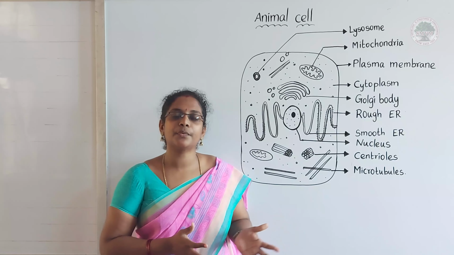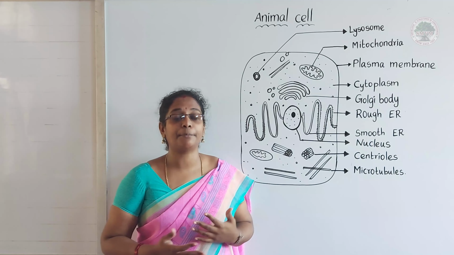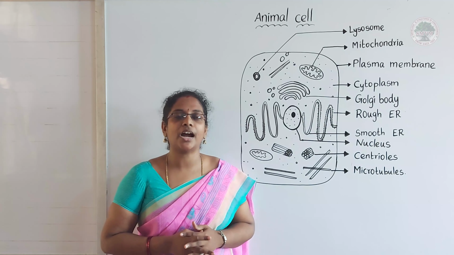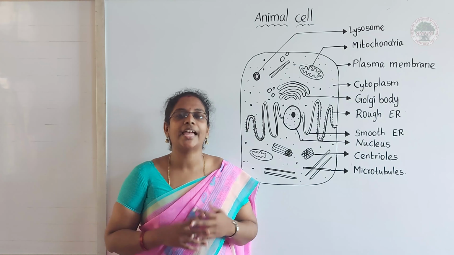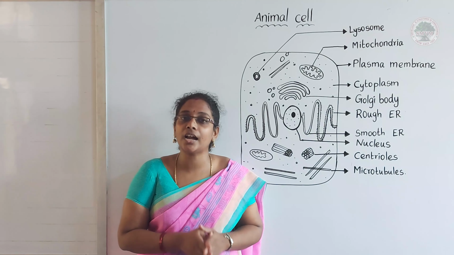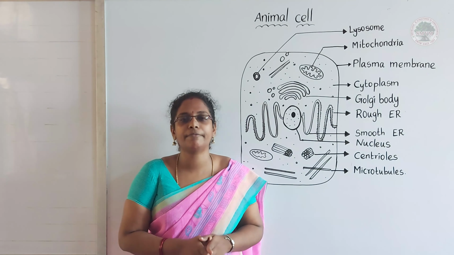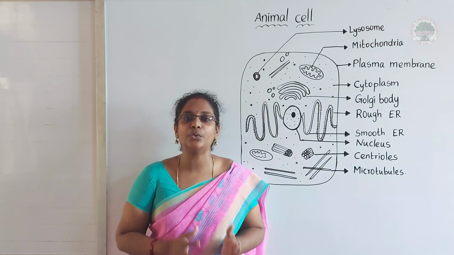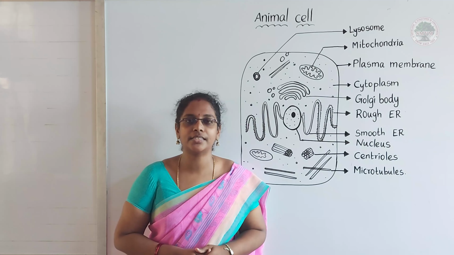Up to our previous video, we have discussed many things about plants. From this video onwards, we are going to discuss animals. Before getting to the topic, first we are going to start from the very basic unit of animals. Yes, of course, that is the cell. Cell is the basic unit of animals.